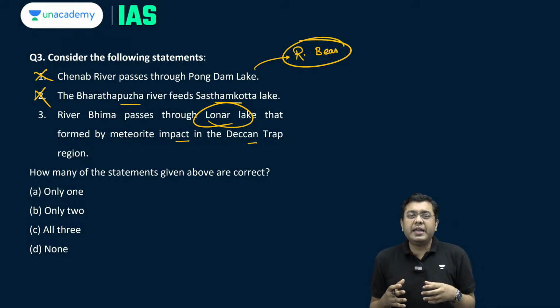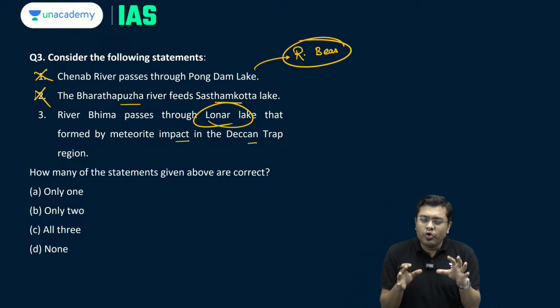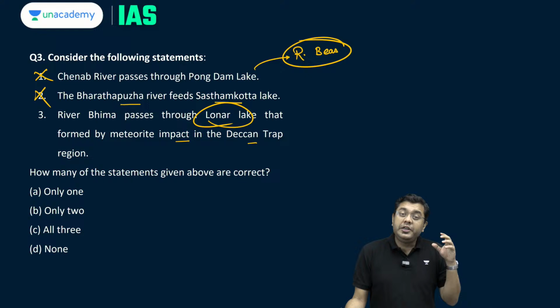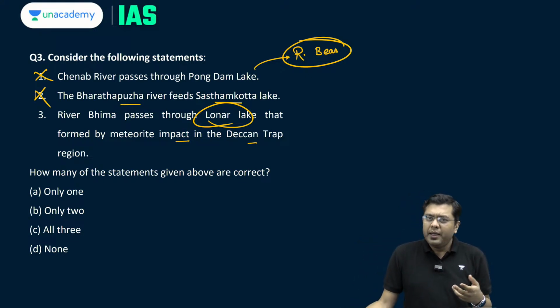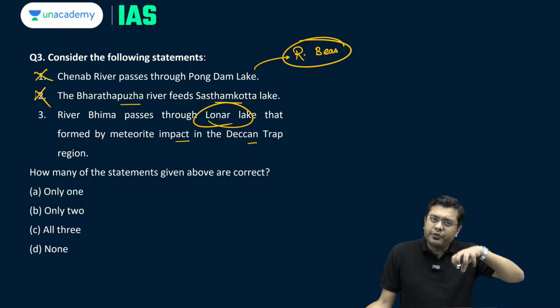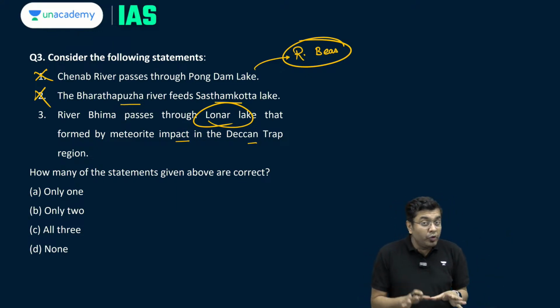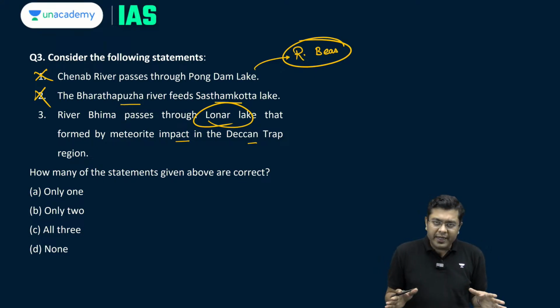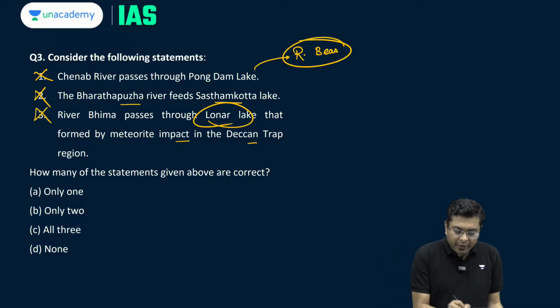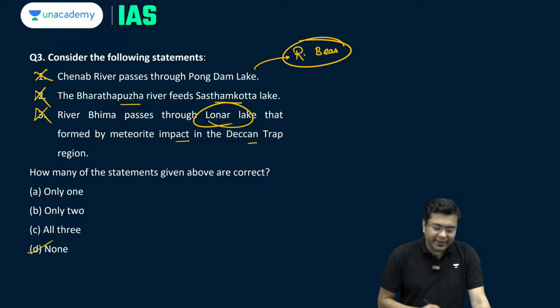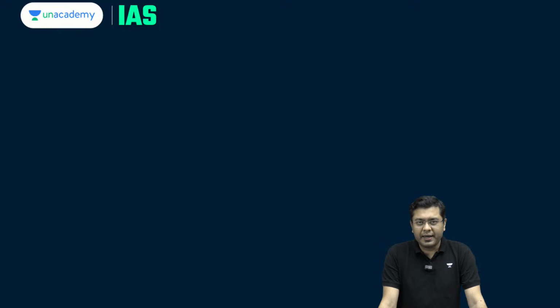When we talk about Lonar Lake, it is very unique because it is the only known evidence that we have of a meteorite impact on basaltic rocks. Meteorite impact would have happened on basaltic rocks in various areas, but majority of those regions have been eroded, have been weathered, and the evidence is not present anymore. But in the case of Lonar Lake in Maharashtra, you will have that evidence on the basaltic rock. That is why it is a geoheritage site. Now, river Bhima, which is a tributary of river Krishna, has got no relation, no interlinking with the Lonar Lake. So here, how many of the statements given above are correct? The answer is D. That is, none of them are correct.